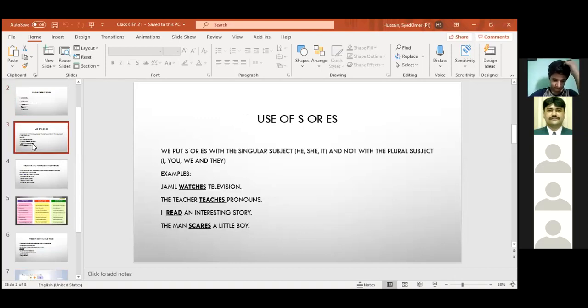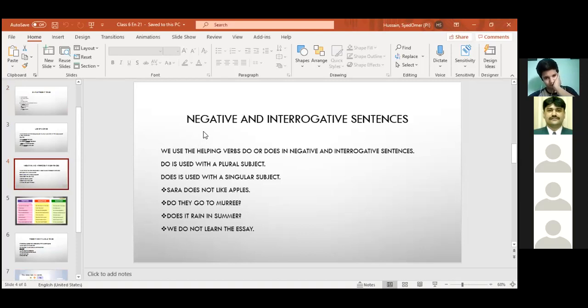Then you will also write down this: use of S or ES in your copy. We put S or ES with the singular subject and not with the plural subject. I've told you that, so please note down all these points in your rough copy. You will also write down this: we use the helping verbs do or does in negative and interrogative sentences.